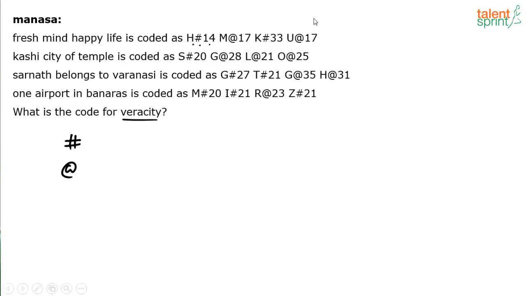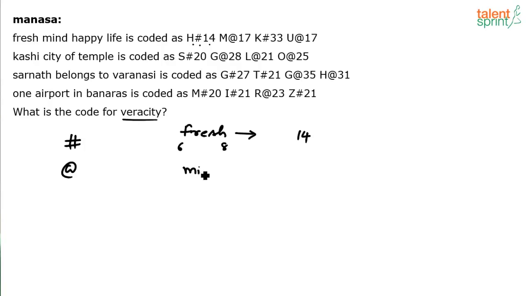Now if I look at the word fresh, I'll tell you how the coding is being done. The first letter F is 6th in the English alphabet. The letter H is 8th in the English alphabet. 6 plus 8 results in 14.